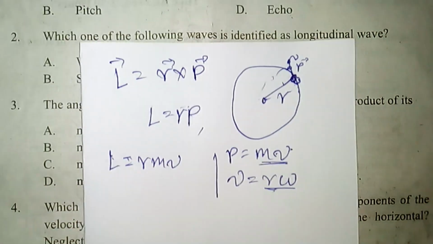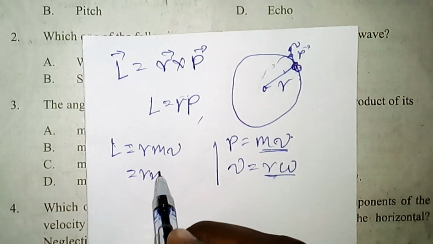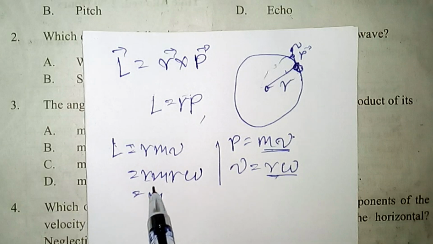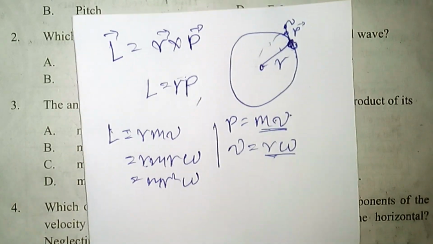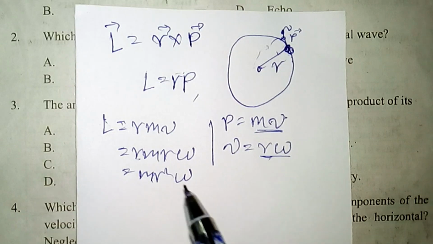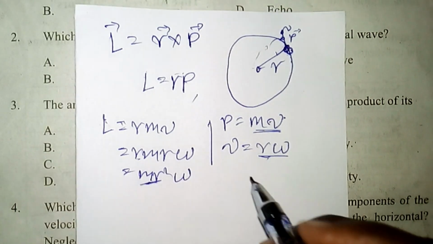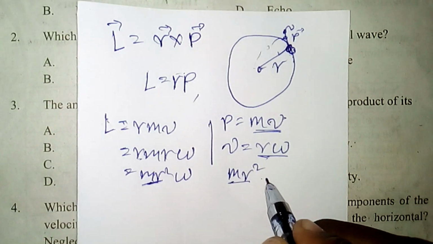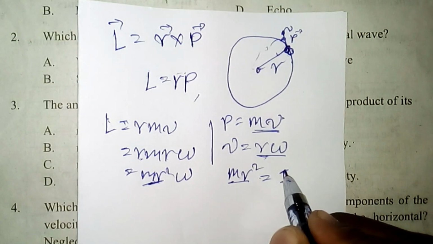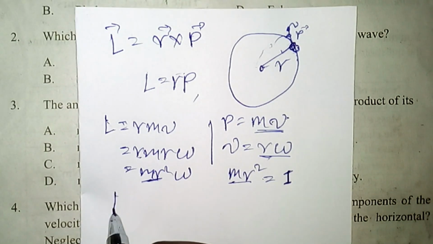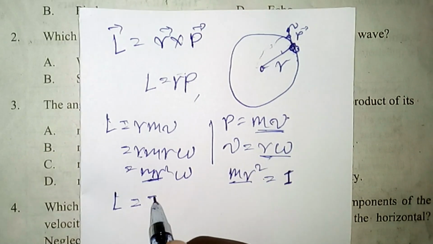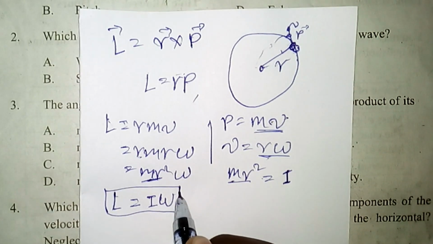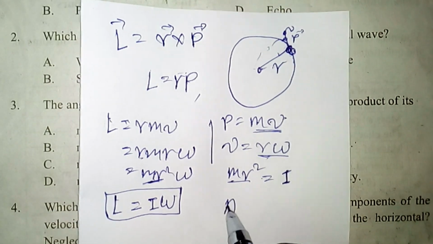If I substitute this value into the original equation, r times mass times r omega, then we have the mass of the object times r squared times omega, the angular velocity of that object. So the mass times r squared, the distance from the axis of rotation squared, is what we call the moment of inertia of the object, I. Then the angular momentum of the object is the product of the moment of inertia of that object and the angular velocity of the object. So the correct answer is alternative A.